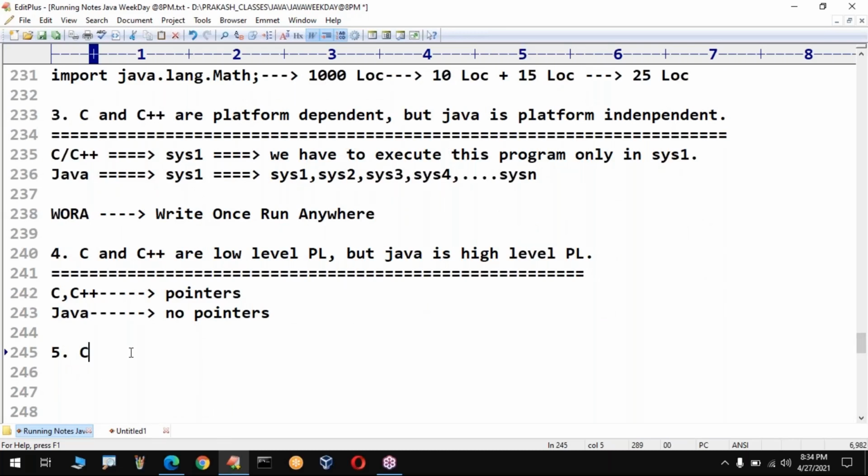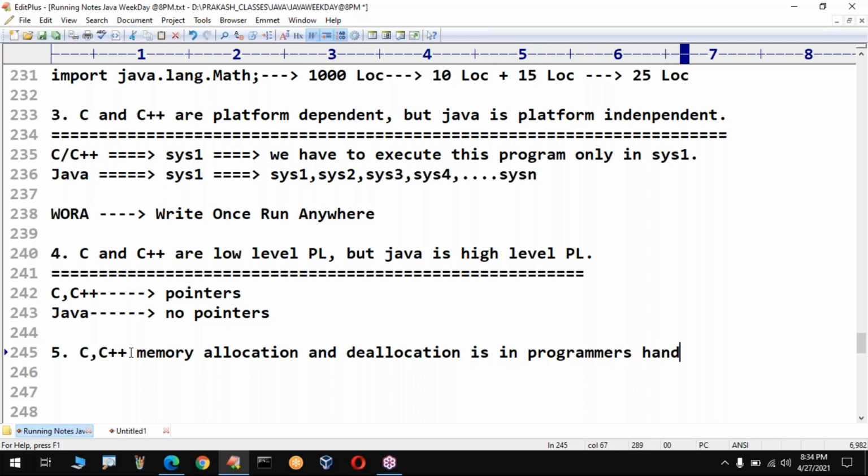Yeah, good. So the next and last difference. In C and C++, memory allocation and deallocation is in the programmer's hand, but not in Java.